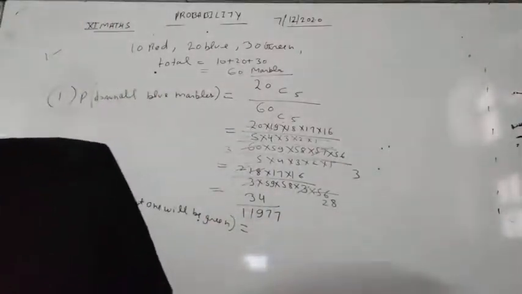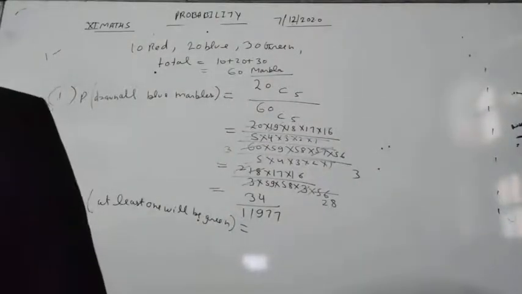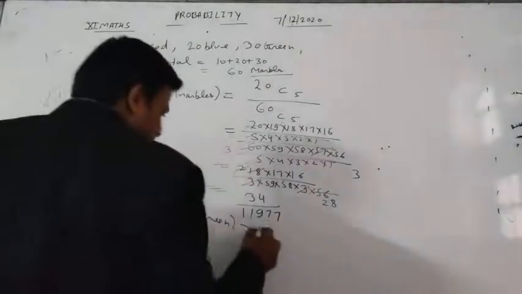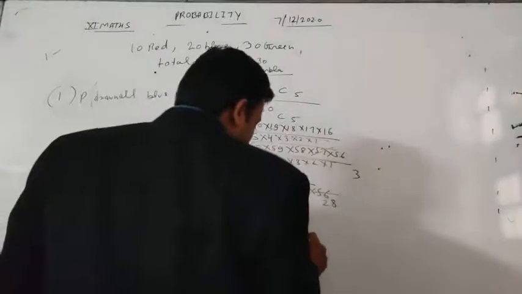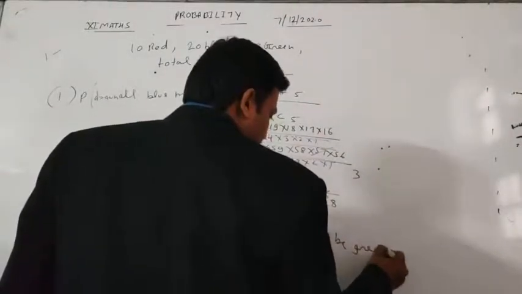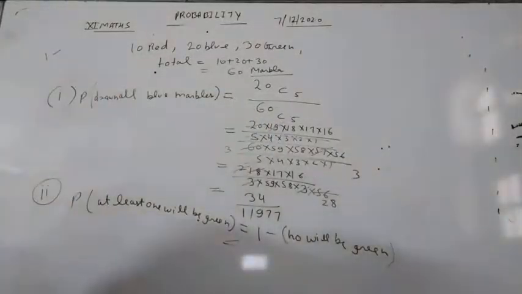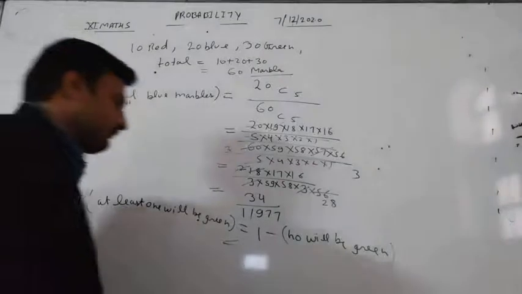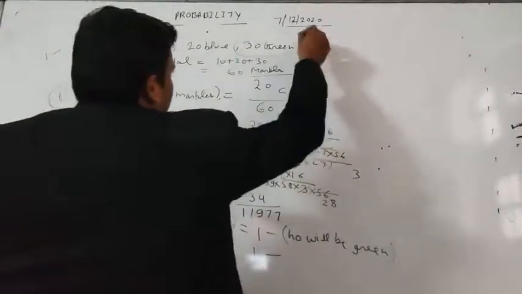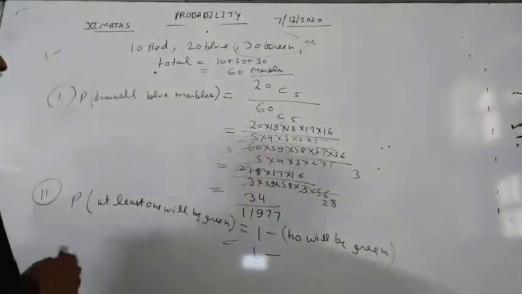So we can write 1 minus the probability that no marble will be green. 1 minus no green means these are out of the collection.